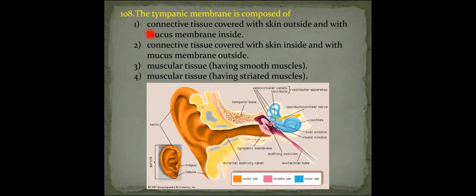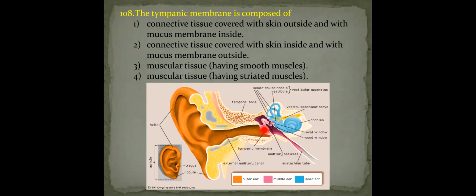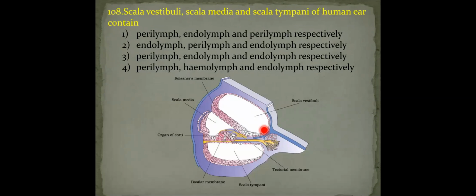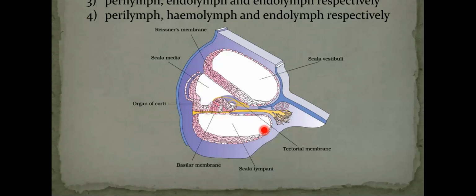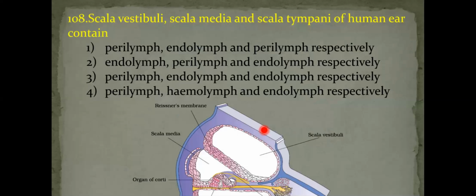In the diagram you can see this is the ear drum, tympanic membrane. Next, question number 108. Scala vestibuli, scala media, scala tympani of human ear contains. First, what are the scala vestibuli, scala media, scala tympani? These are the parts of the cochlea.